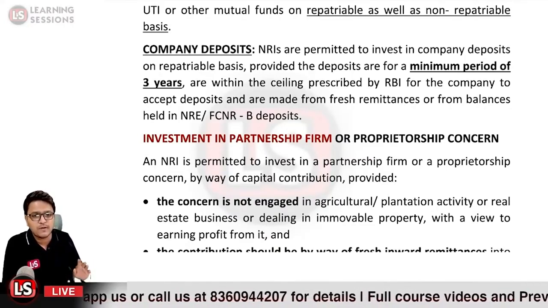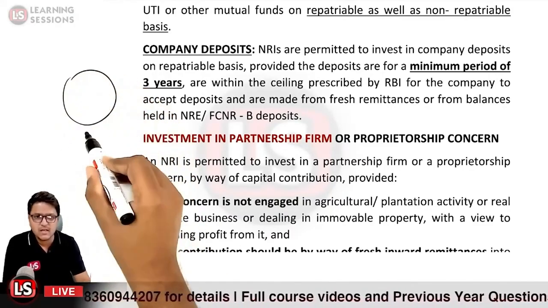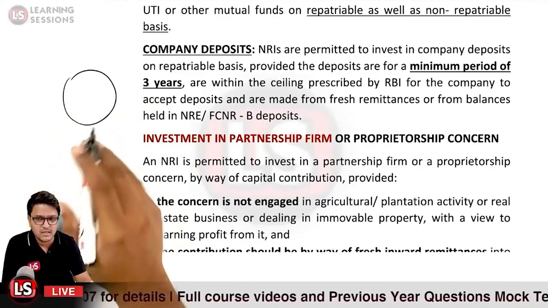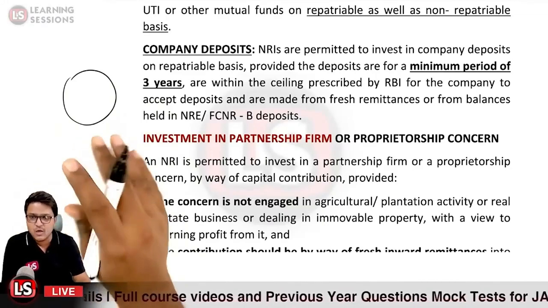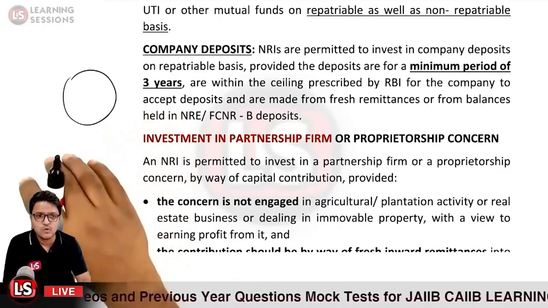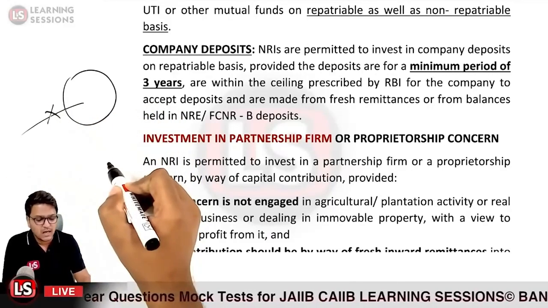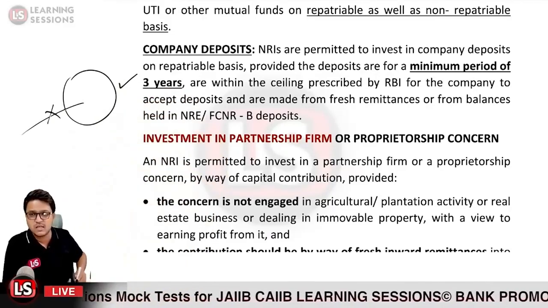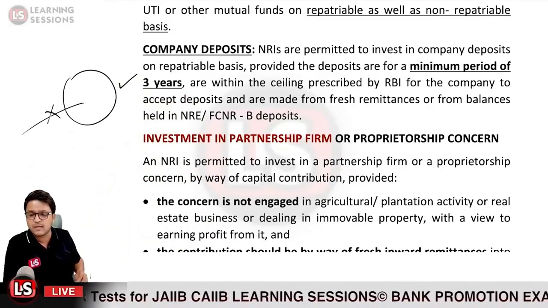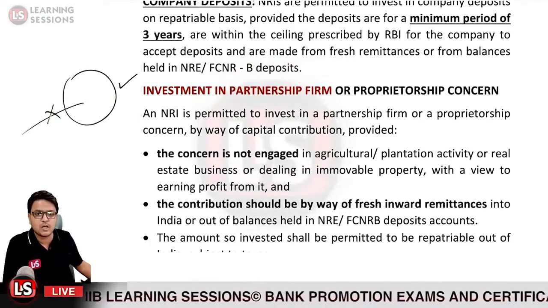So if the partnership firm is indulged in the agriculture or plantation or the real estate business so as to book profit from it, in that case an NRI person is not permitted to invest. Otherwise, he is permitted to invest in the partnership firm by way of capital contribution, or in the proprietorship firm by way of capital contribution.